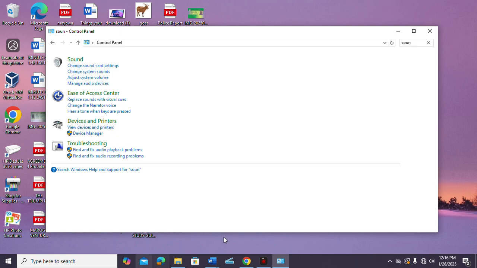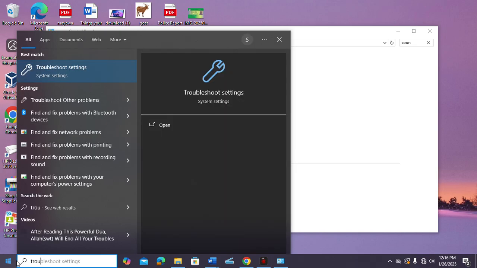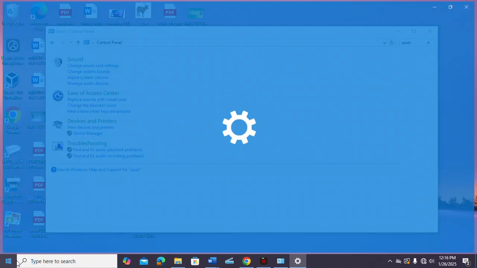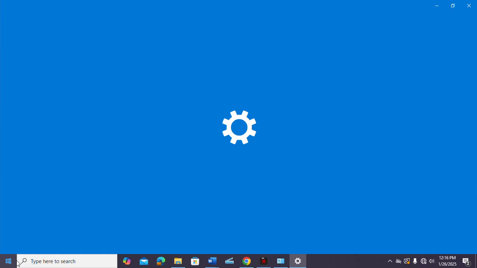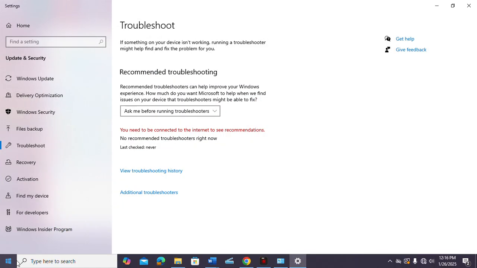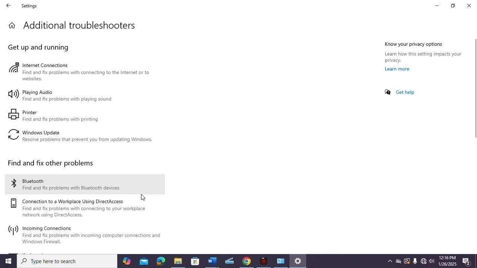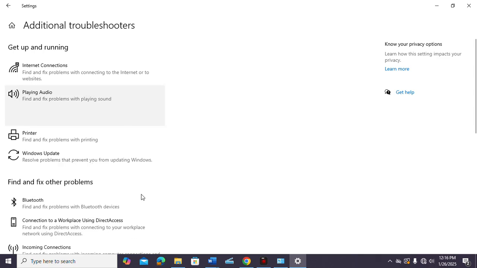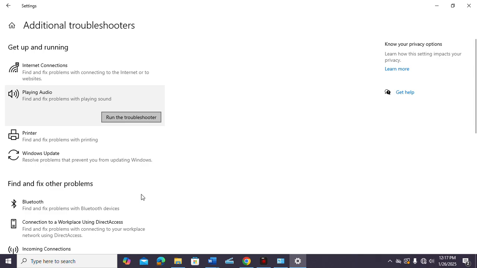Step two: if it's not disabled and your sound is still not working, you can go for a sound troubleshooter. Just search for troubleshoot settings, then go to other troubleshooters, additional troubleshooters. Let's see what we have here. You can see different ones. We have Playing Audio. Just click on that and run the troubleshooter. Okay, that's step two.